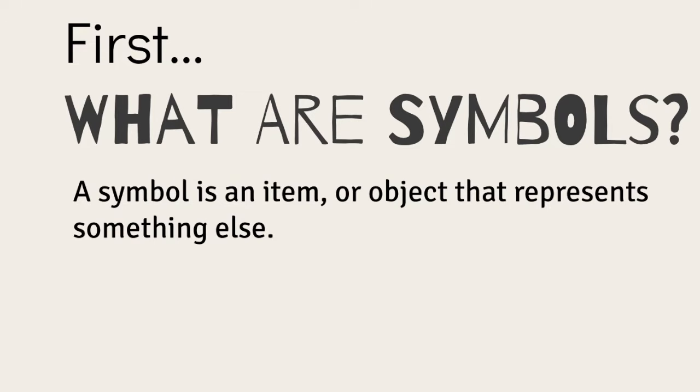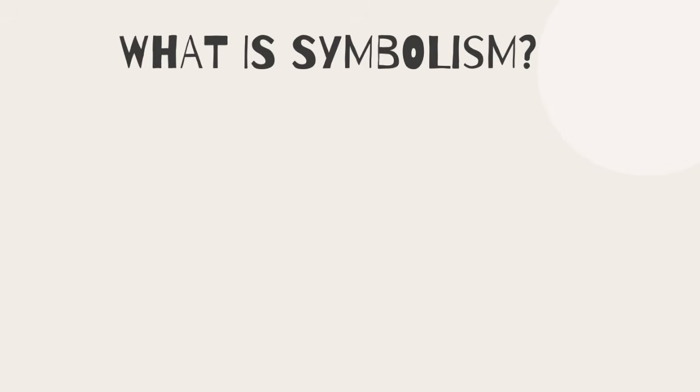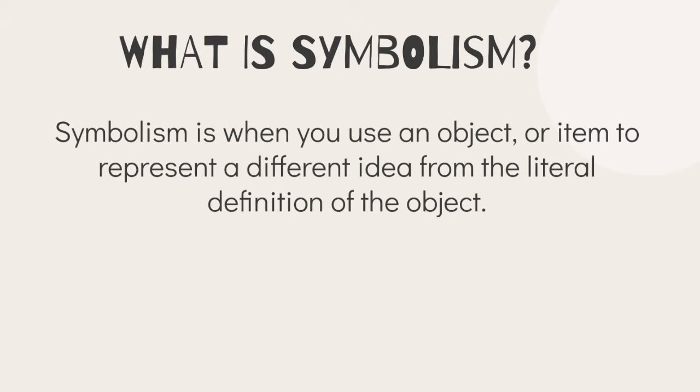An example of this would be the heart. Now, the heart is the universal sign for love. So, whenever anyone sees a heart, they usually connote the meaning of that to love. Now, knowing this, we can ask ourselves the question, what is symbolism? And we can figure out that symbolism is when you use an object or item to represent a different idea from the literal definition of the object.